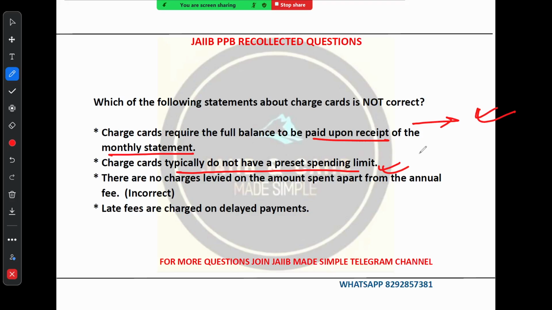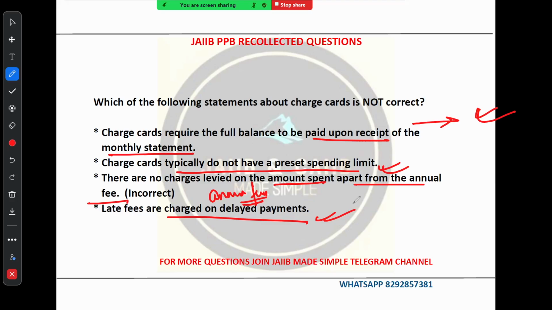Please understand. Option C says there are no charges levied on the amount spent apart from the annual fee. Right. This is partially correct. While there is no interest charge, other fees like annual fee and late fee can apply. The statement says there are no charges levied on the amount spent apart from the annual fee. That's wrong. There are no interest charges, that's the correct part. But annual fee and late fee can apply. Late fees are charged on delayed payment.